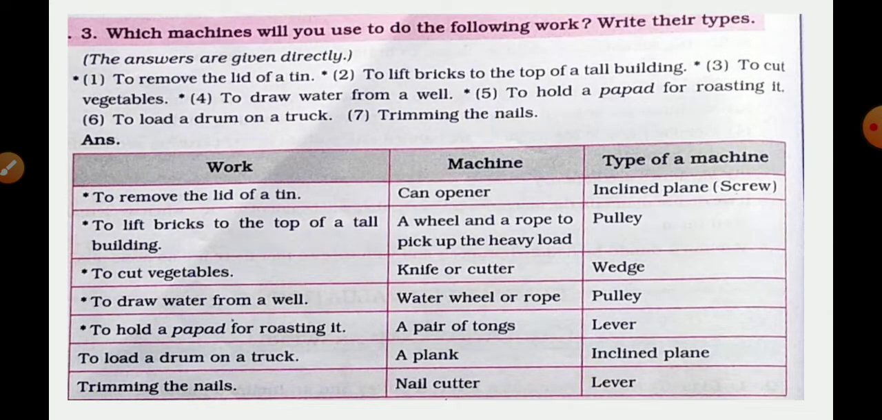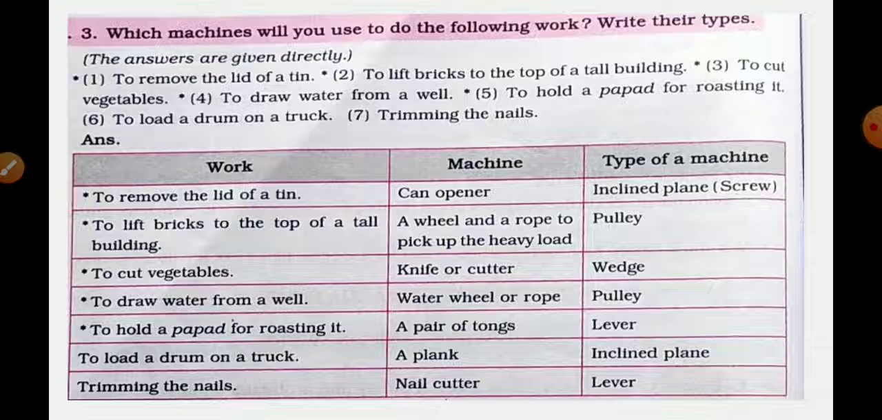Third question. Which machines will you use to do the following work? Write their types. See, there are 7 questions here. 7 names of the machines are given here. To remove the lid of a tin, what we have to use to remove the lid of a tin? Second one, to lift bricks to the top of a tall building. What we have to use to lift the bricks, that you have to write.